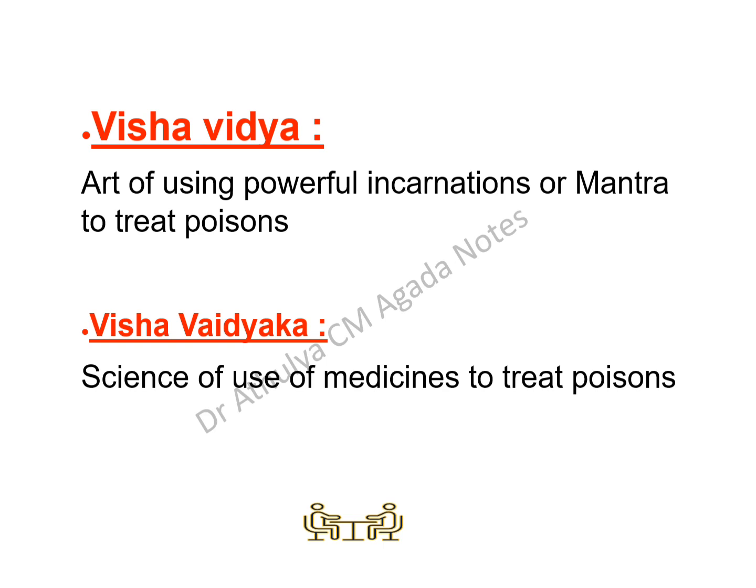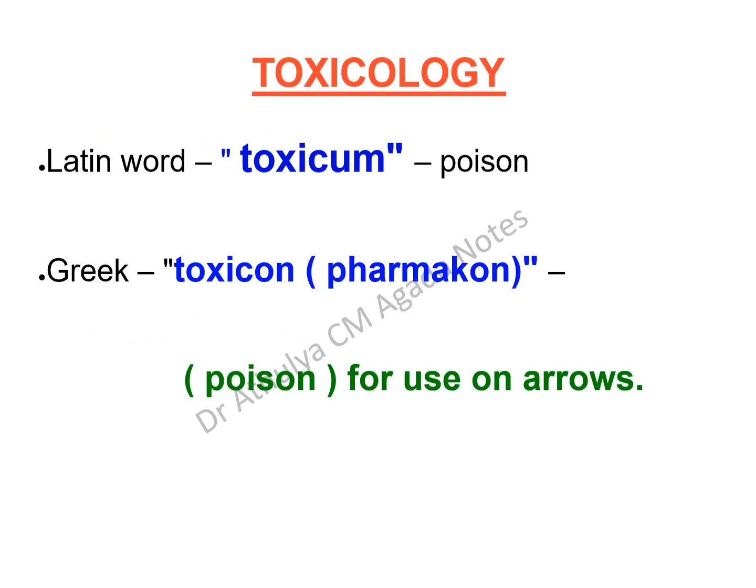Then next let's come into the word meaning of toxicology. Toxicology comes from the Latin word toxicum, which means poison, or from the Greek word toxicon or pharmakon, which means the poison which is used on arrows.